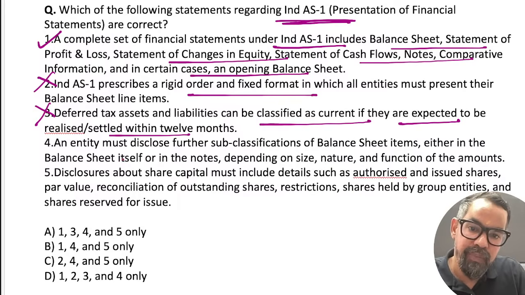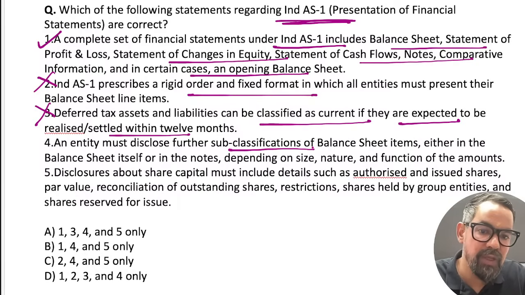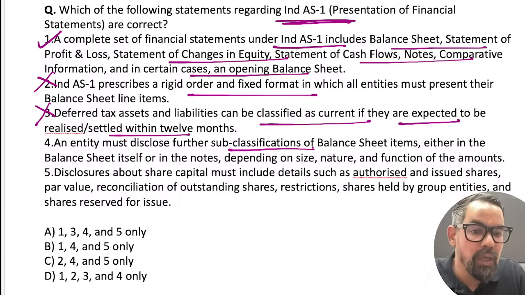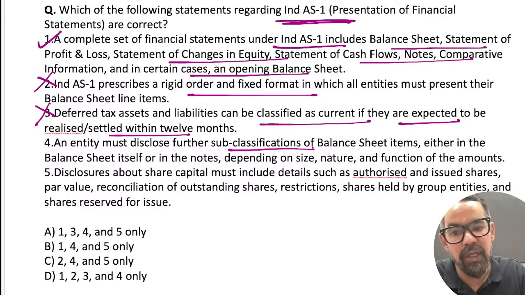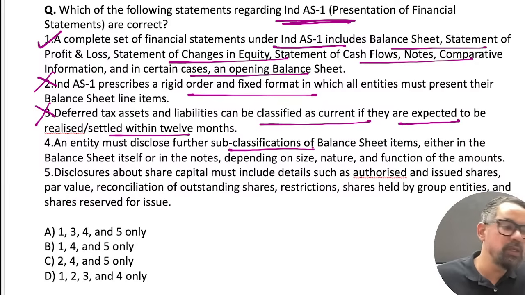An entity must disclose further subclassification of balance sheet items. This is also true. Disclosure about share capital must include details such as authorized capital, share valuation and others. That is also correct. So 1, 4, 5 means option B will be the right answer for this.